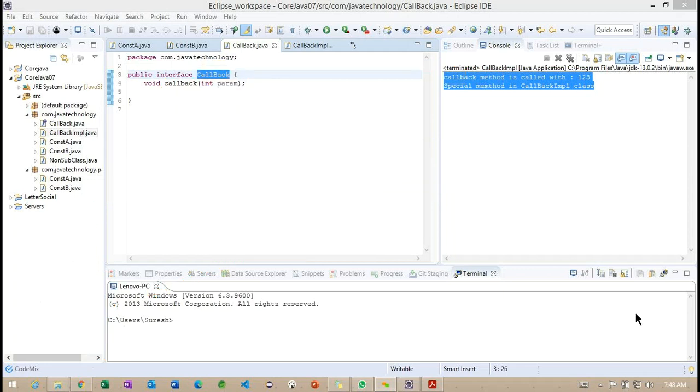Let me clear this particular screen. Basically, in an abstract class we are able to create normal methods, but we are unable to create those in the interface. Directly we can only specify the declaration of the methods. So this is the difference between abstract class and interface here.